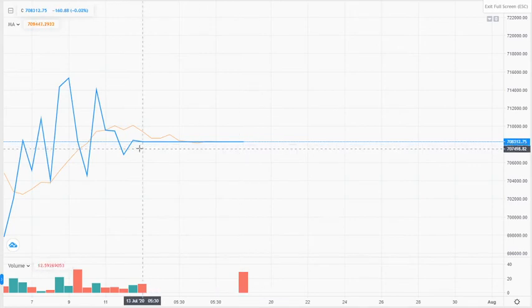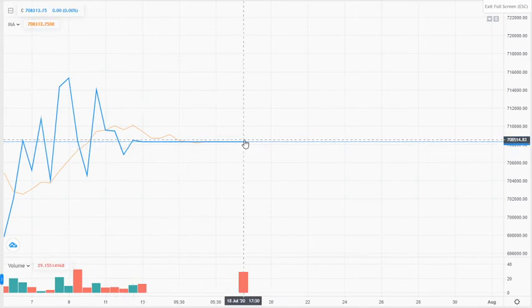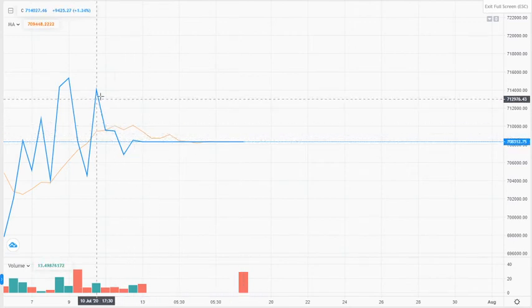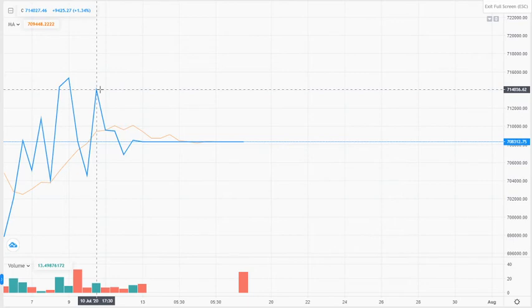Actually, recently you can see from here to here there is no kind of fluctuation, but when I am going to get the fluctuation, it will show there. For example, some time previously, you can see the value reached up to 7,14,036 on 10th July, and recently it is 7,8,312.